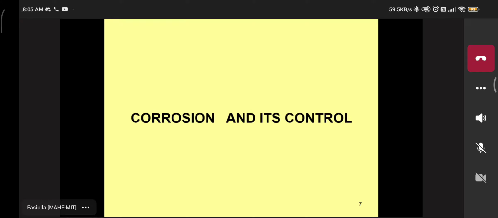What do you mean by corrosion? Anyone want to define corrosion? First question. Anyone? Sir, reaction of metal surface with oxygen or moisture present in the atmosphere. Very good. So you know about corrosion, it is also known as the cancer of metal.